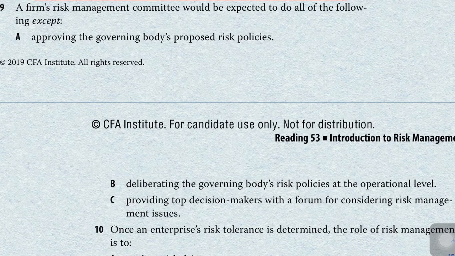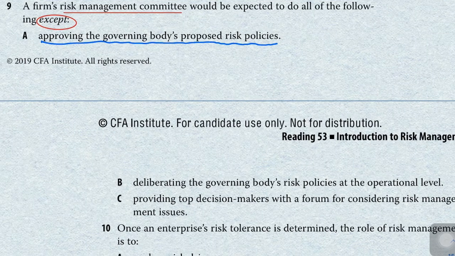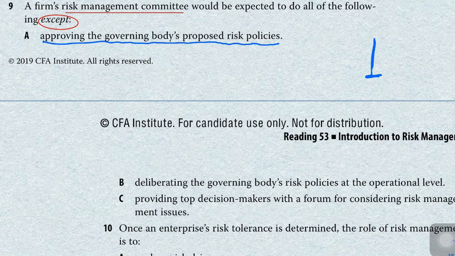A firm's risk management committee would be expected to do all of the following except. Okay, what the risk management committee will do and will not do. Here the question is asking about except. Option A is approving the risk governing body's proposed policy. The risk management committee works at the bottom of the risk management cycle.